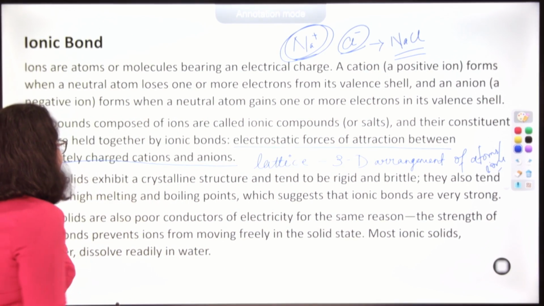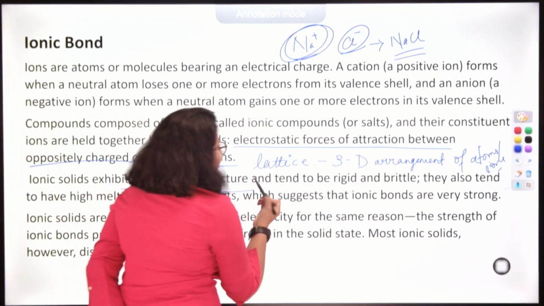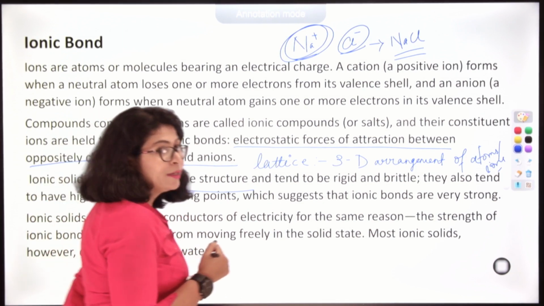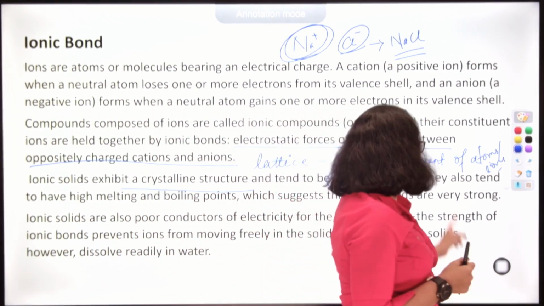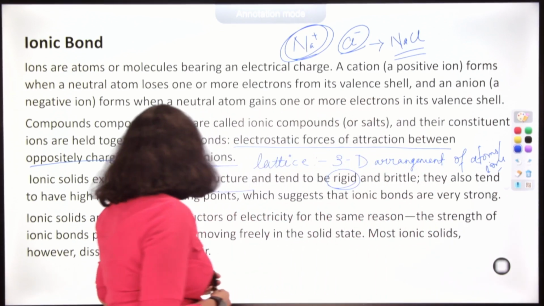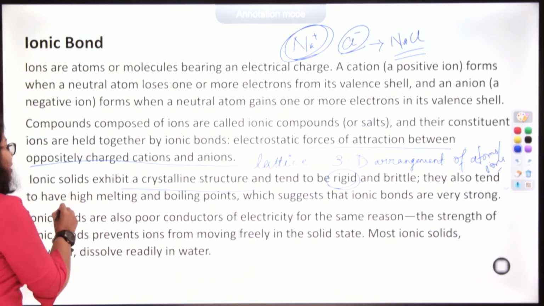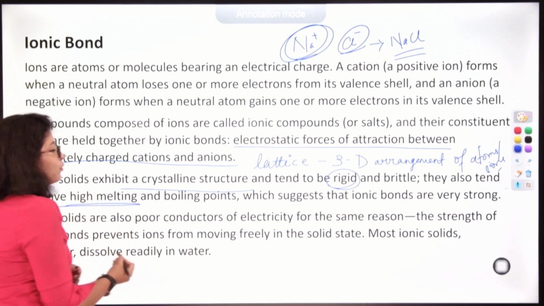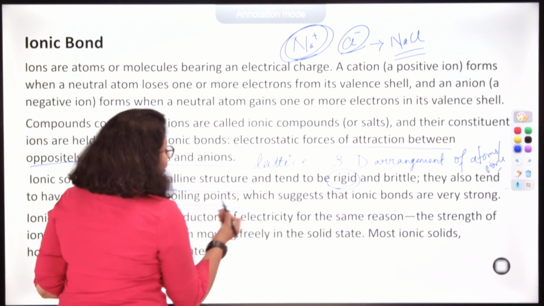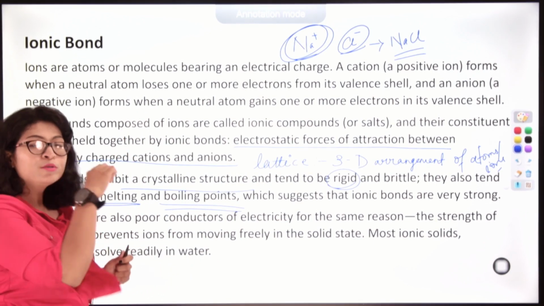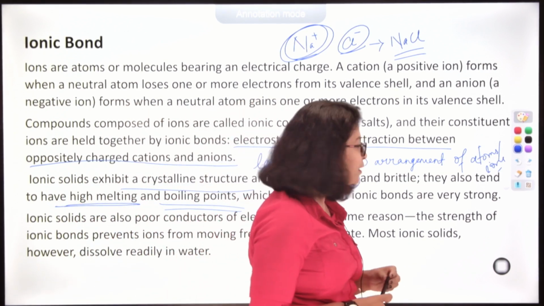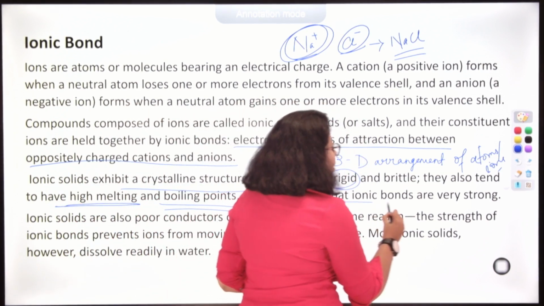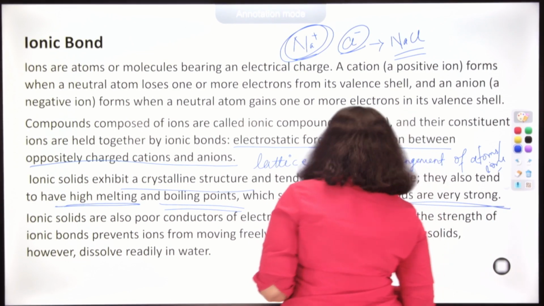Ionic solids exist in a crystalline structure and tend to be rigid and brittle. They are very hard and they can be broken down. They also tend to have high melting and boiling points. Ionic compounds have very high melting and boiling points because of the strong force of attraction between the ions, and therefore ionic bonds are also very strong.